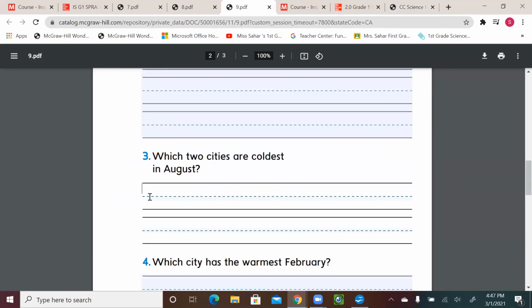So which 2 cities? We have Fairbanks, Alaska, and Buenos Aires were the 2 cities that were coldest in August.